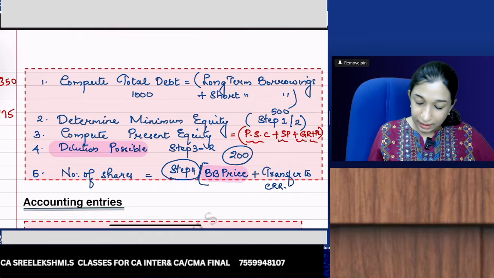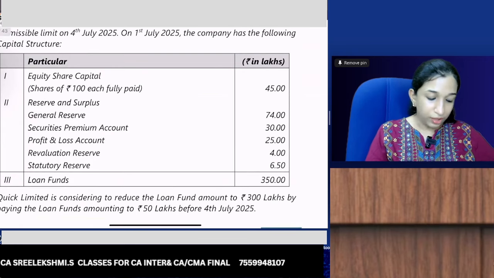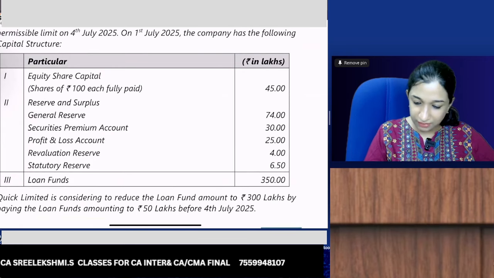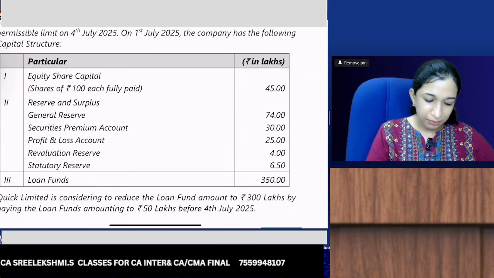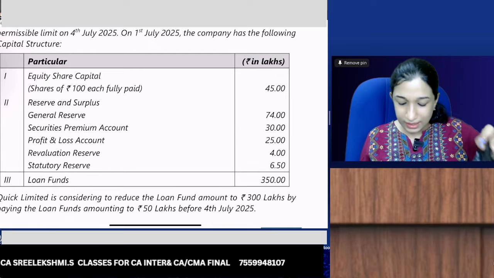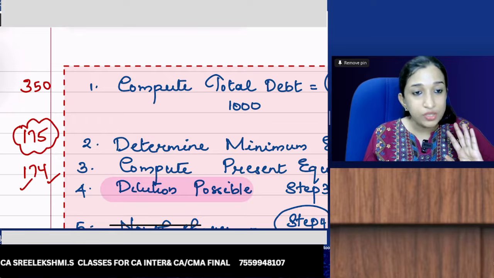What is the current equity? Let's take the total of paid up share capital 45 plus general reserve 74, securities premium 30, P&L 25: 174. But minimum we need 175, and we have only 174.